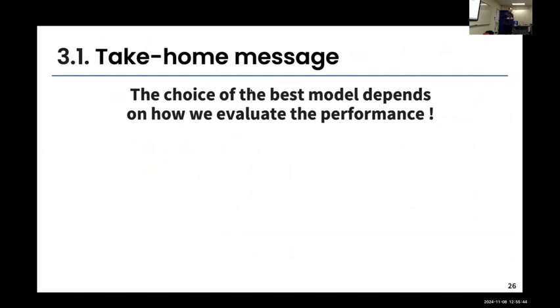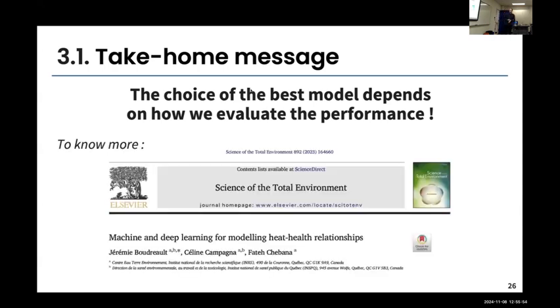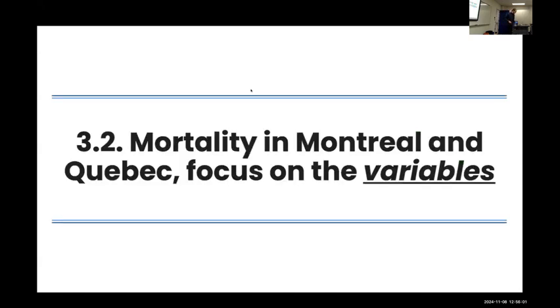That's kind of something that is new, because people using machine learning models are very used to these performance criteria and say when we have the best criteria, that's the model we're going to use. So we've published these results in Science of the Total Environment if you want to know more about other things that I haven't the time to show you today.